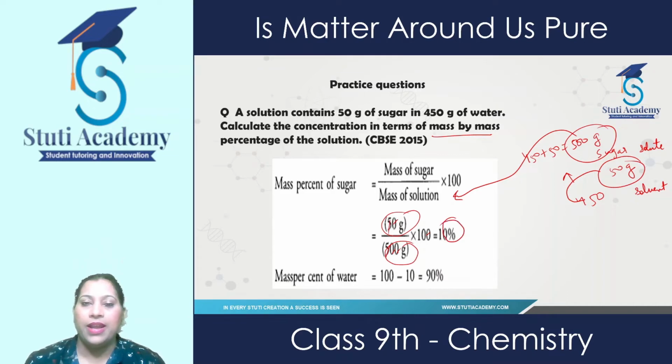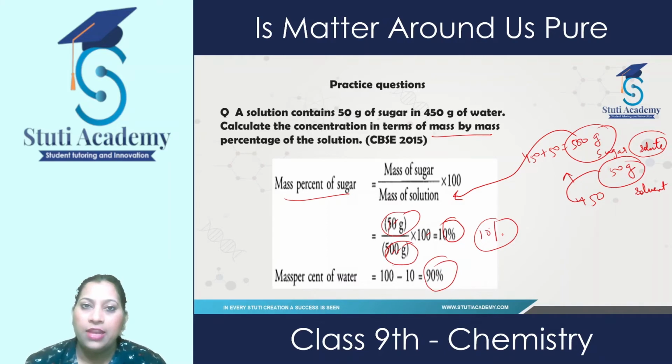This is 10%. Mass percentage of sugar is 10%, and for the mass of water, if we know the mass of one substance or one component, we can easily find out the other one, because mass percentage of sugar is 10%, and by subtracting from 100 we get 90%. So in this manner we can easily find out the mass percentage of sugar and mass percentage of water.